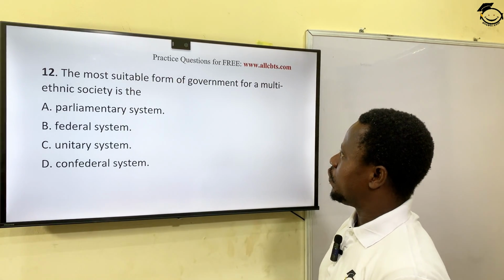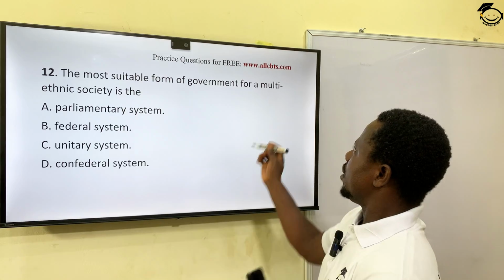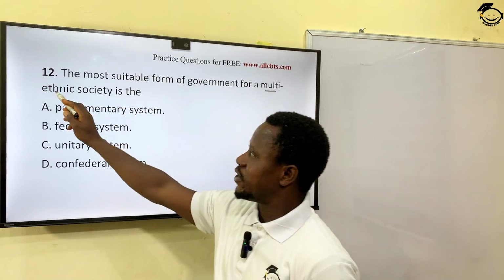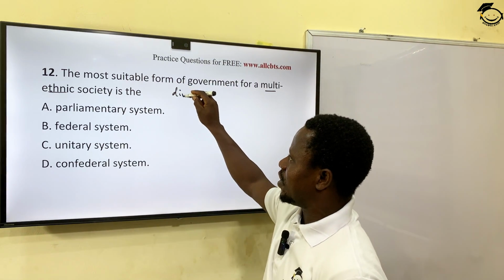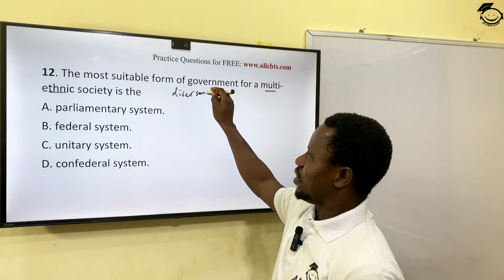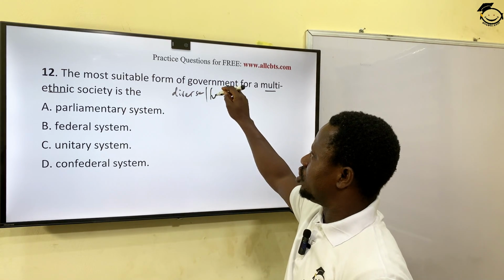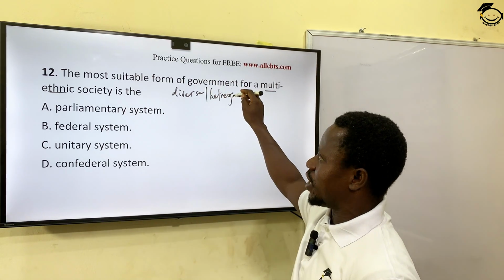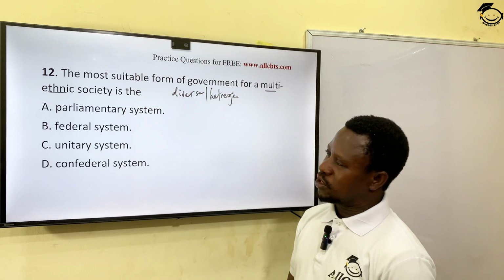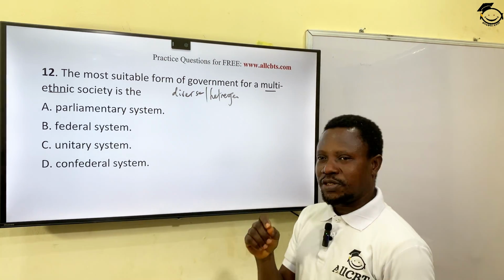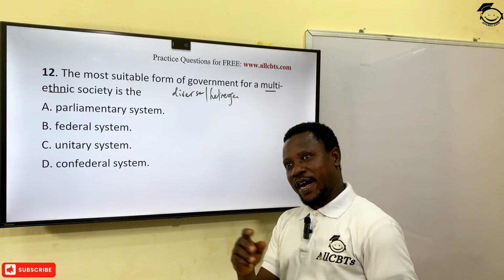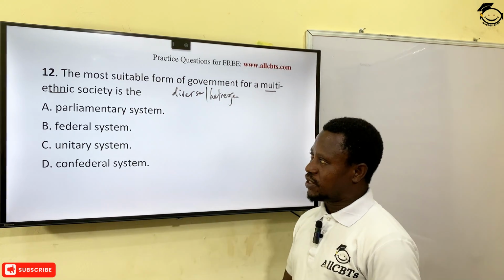The most suitable form of government for a multi-ethnic society. A multi-ethnic society is a diverse society. A multi-ethnic society is a society that's heterogeneous in nature. We just mentioned a question like that. I think number 10 or 9 we just treated today, right? Heterogeneous, a society with multi-ethnic background, history, ancestors, and cultures and traditions.